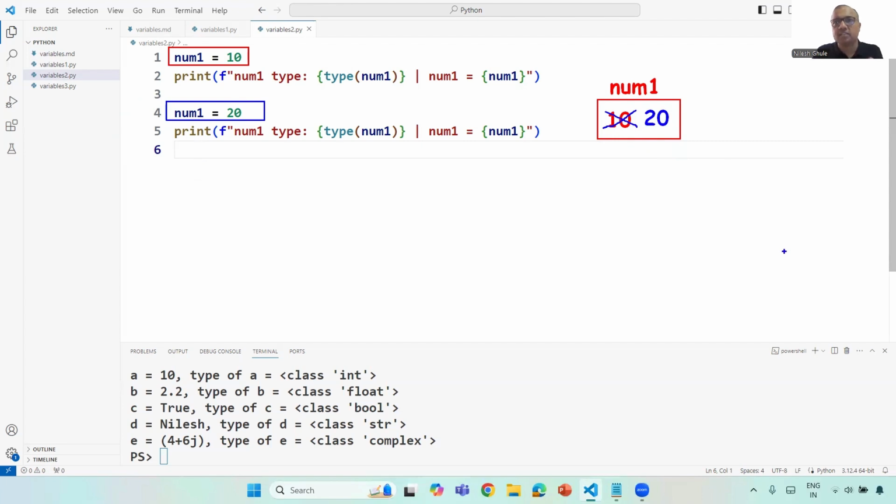Though this explanation is correct in C, C++ or Java, this is not the way Python handles variables.